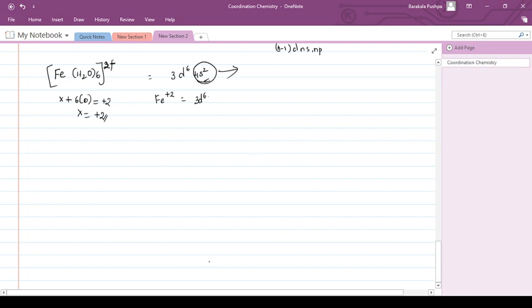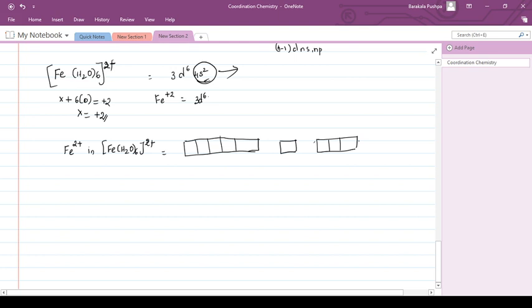It will be a 3d6 system, with 3d, 4s, 4p and also 4d orbitals. 3d6 means there are six electrons, and in this case it is not pairing up.